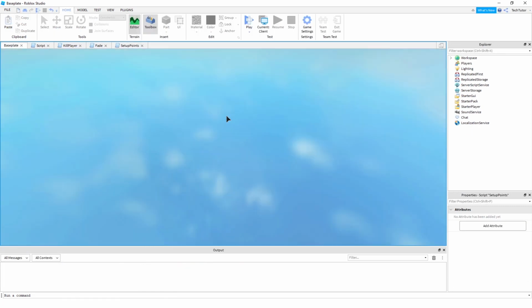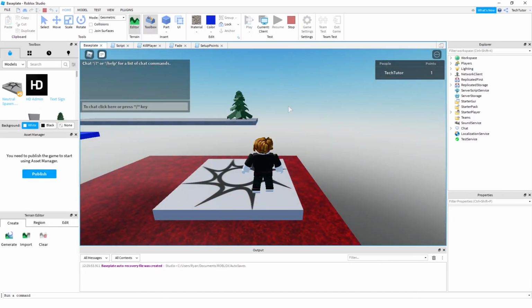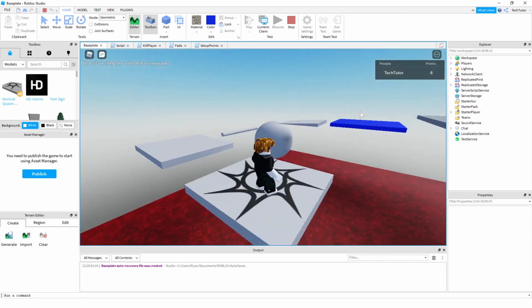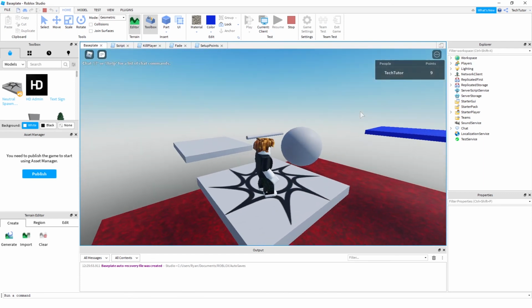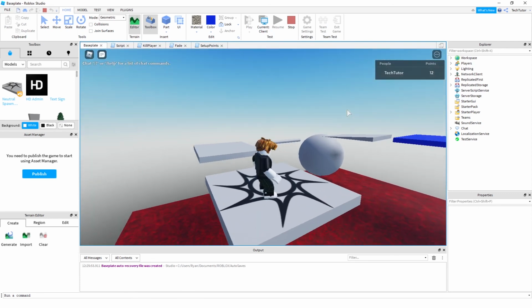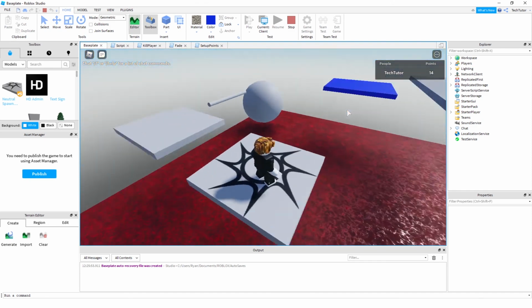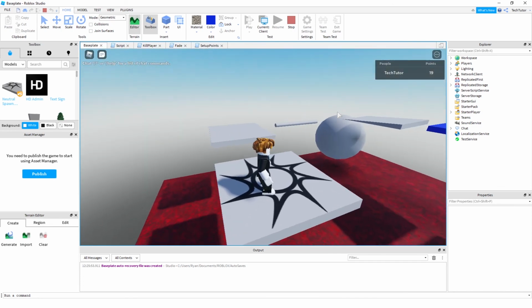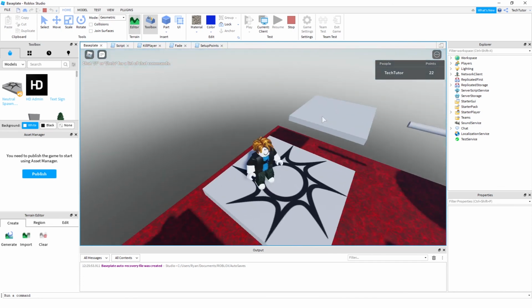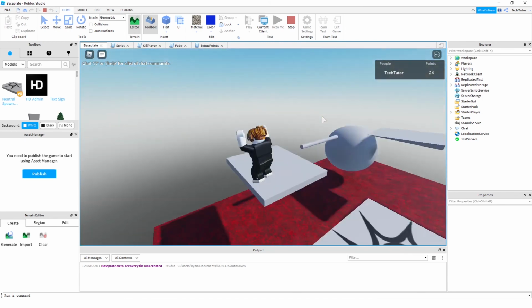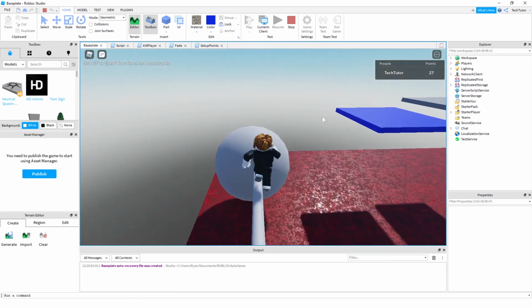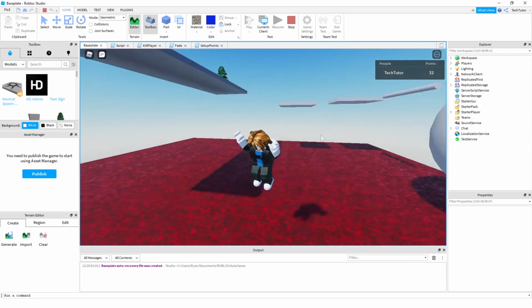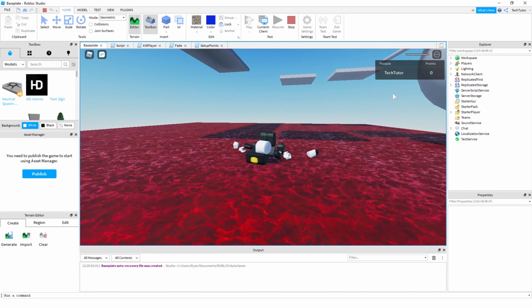So let's go ahead and click play. And now you'll see that the points are increasing, 4 points, 5 points. This is just a very simple way to accumulate points. Obviously in your game, you might have something that's a little more complex. Maybe your obstacle course gives points based on how high they got, maybe how quick they got there, whatever it may be. And then as more players join, they'll all have points. But for the simple example, let's just go with that. And then I'll show you real quick that if I were to die, my points get reset. And there you go, back to 0.